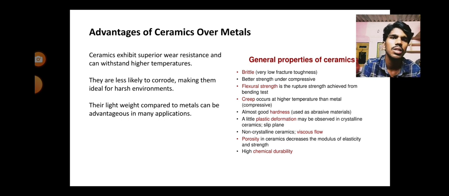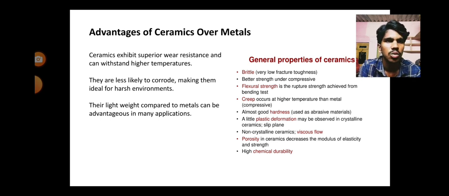So here it also says ceramics exhibit superior wear resistance. They are bad conductors of electricity, and they are great insulators. So that's why they will stand higher temperatures, and they are not likely to corrode.